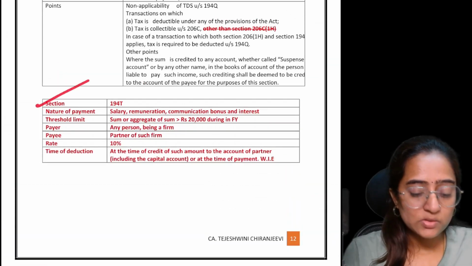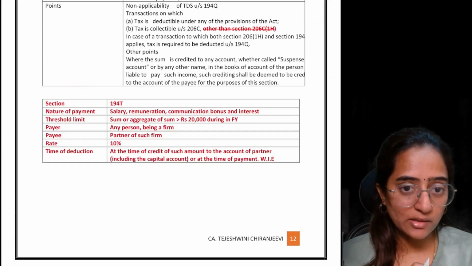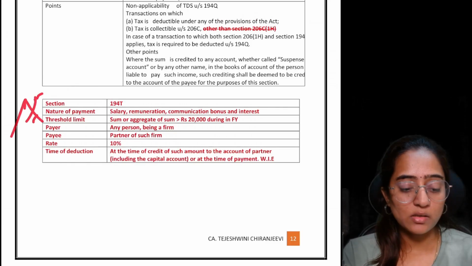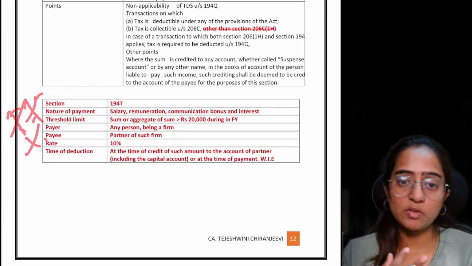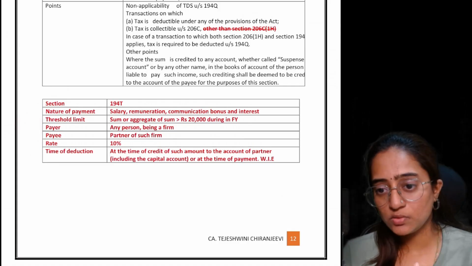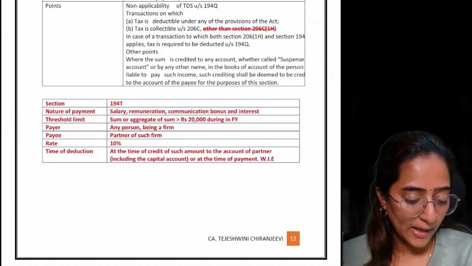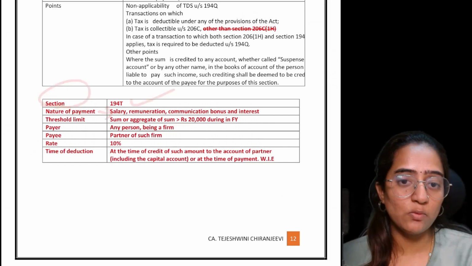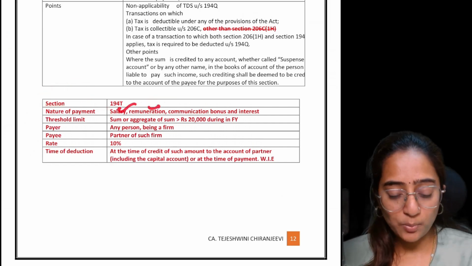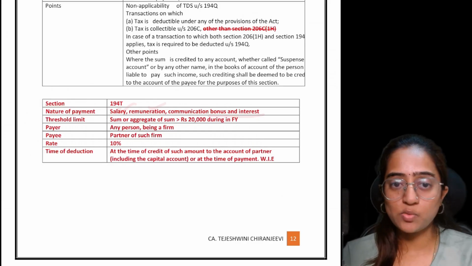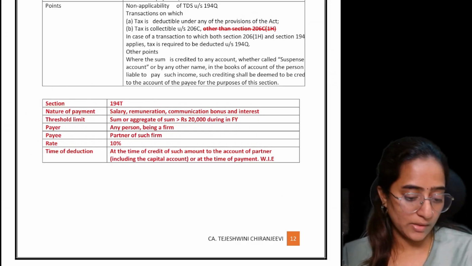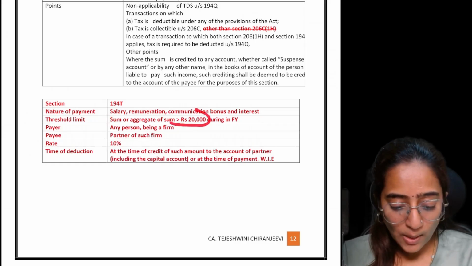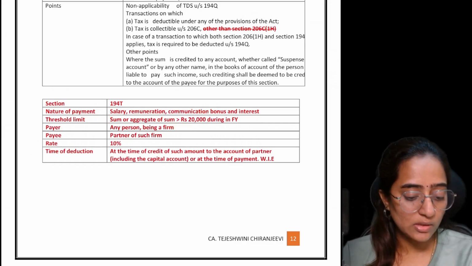Clear? So, there is a new section which has been inserted, that is section 194T. This becomes a very important point because the section itself is new, so the chances of them asking are high. Under section 194T, the nature of payment involved is salary, remuneration, bonus or interest, whatever you are getting. The threshold limit is the sum or aggregate of sums where the amount you are getting is greater than 20,000.